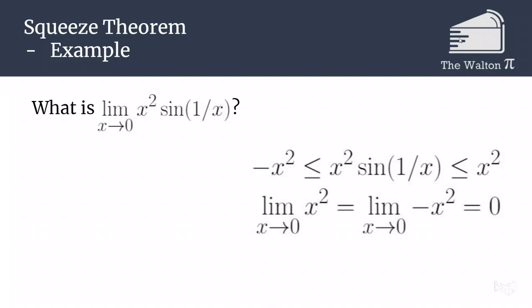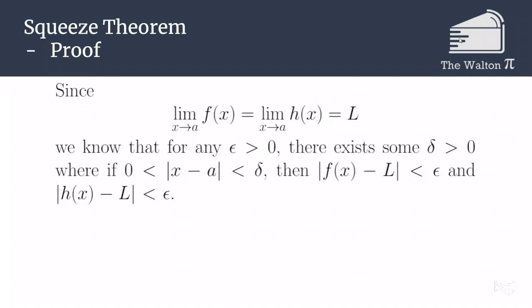So that tells us that we can look at the limit as x goes to 0 of x squared, and the limit as x goes to 0 of negative x squared. Since both of those are 0, that tells us that the limit as x goes to 0 of x squared sine of 1 over x is also equal to 0. Now the graph of this is something that looks like it goes to 0, but behaves so weirdly we can't do it using our other standard limit laws.